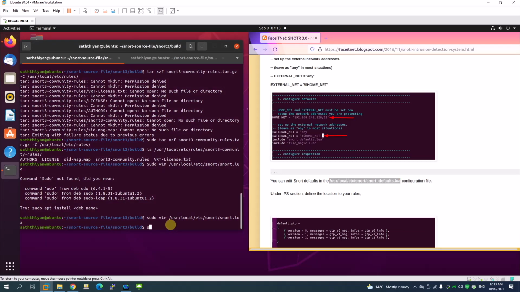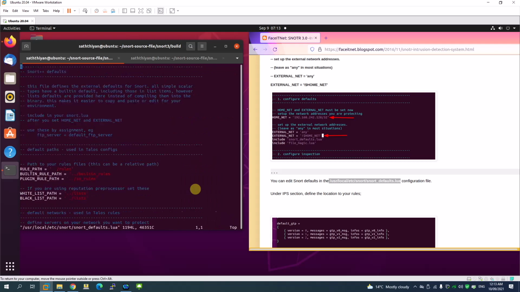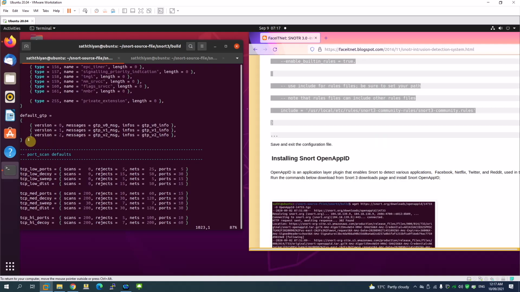So to do that, in this file, we're going to edit more careful config, right? What I'm going to do is insert.